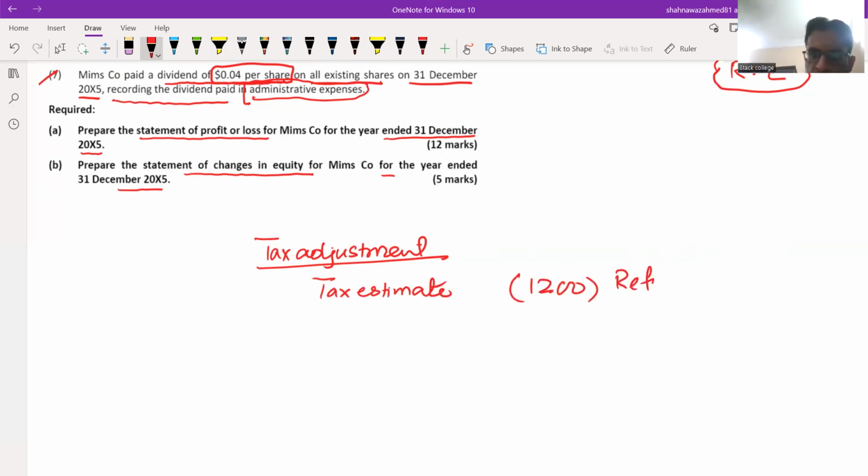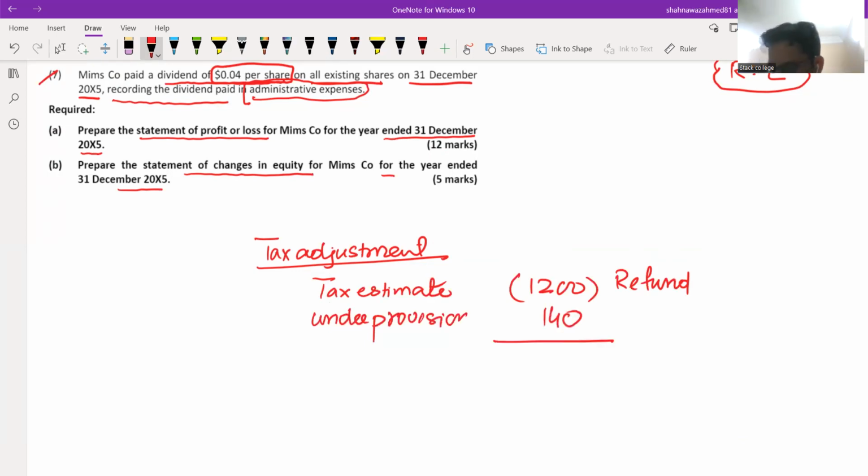It's an income. Normally we add under provision, so under provision is 140. We add under provision in the tax estimate. So the current year tax adjustment is 1,200 income minus 140, and that is 1,060, a credit balance.